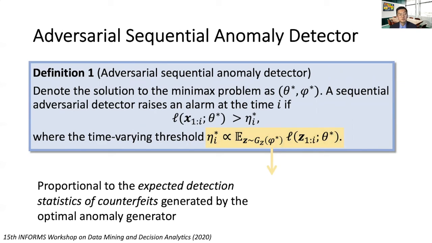Note that the optimal time-variant threshold eta_i star is proportional to the expected detection statistic of counterfeits generated by the optimal generator. The statistic can also be approximated empirically by generating a number of fake sequences using the optimal generator phi star and taking the average.